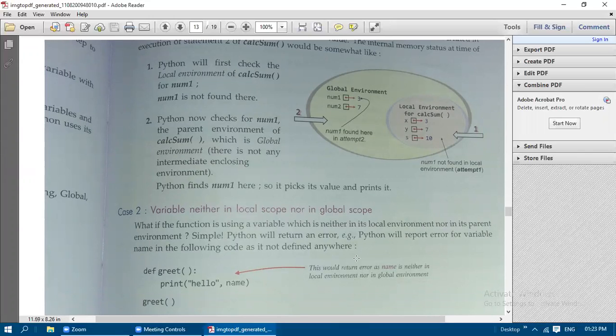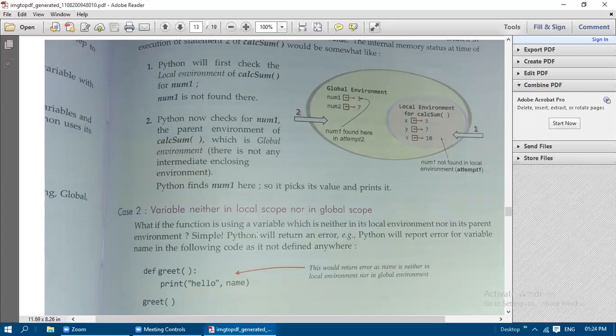In the second case, we will see another example. The variable is not available in either local scope or global scope. That means in both local scope and global scope, the variable is not available at all. So in that case, what will it return? It will return a name error. The variable is not defined.